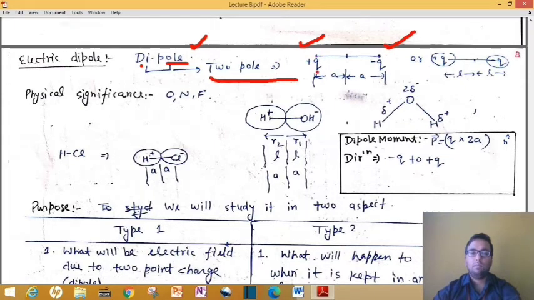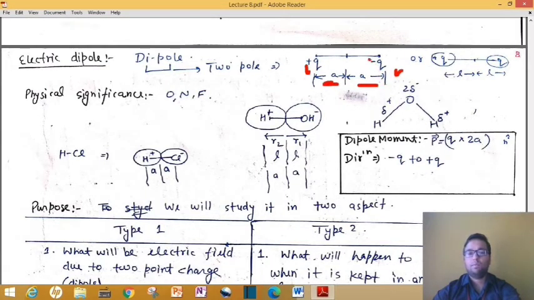So here we have a dipole, means plus q charge over here and minus q charge over here. The first, positive charge and the second charge, that is negative, both should have equal magnitude, and both are kept at a distance a. Okay, means the distance between them we consider is a, or you can take L also.